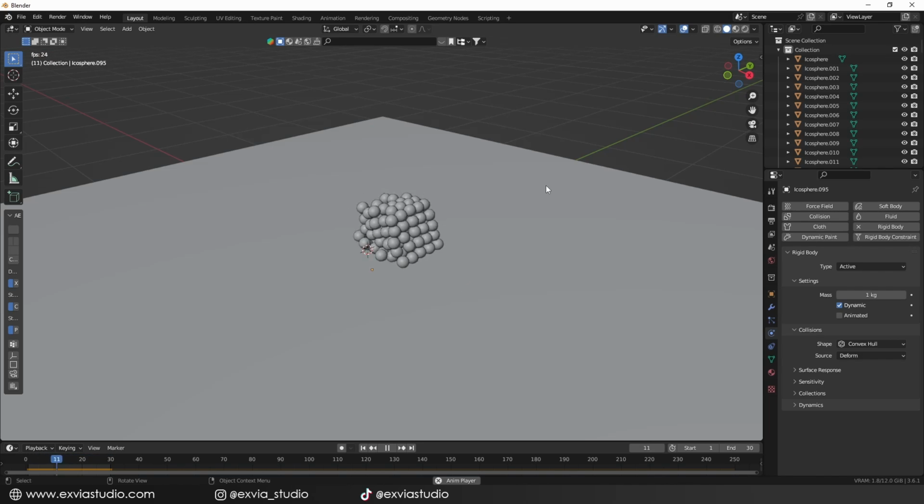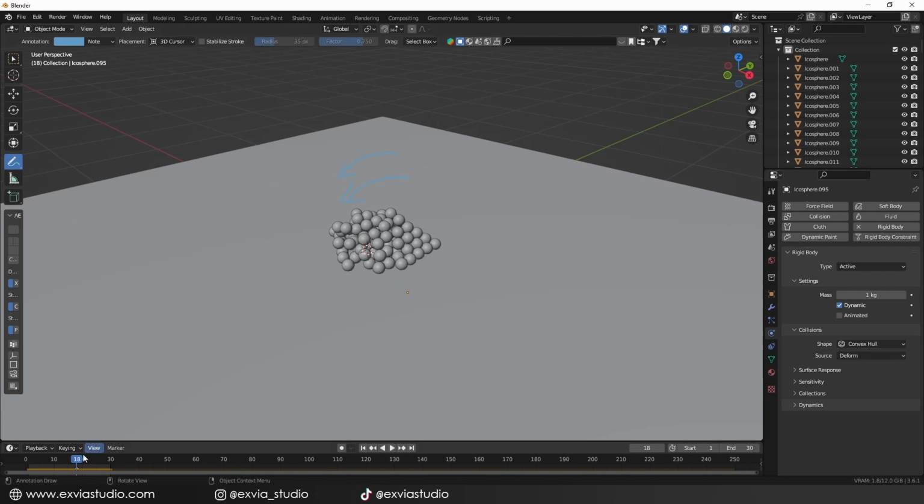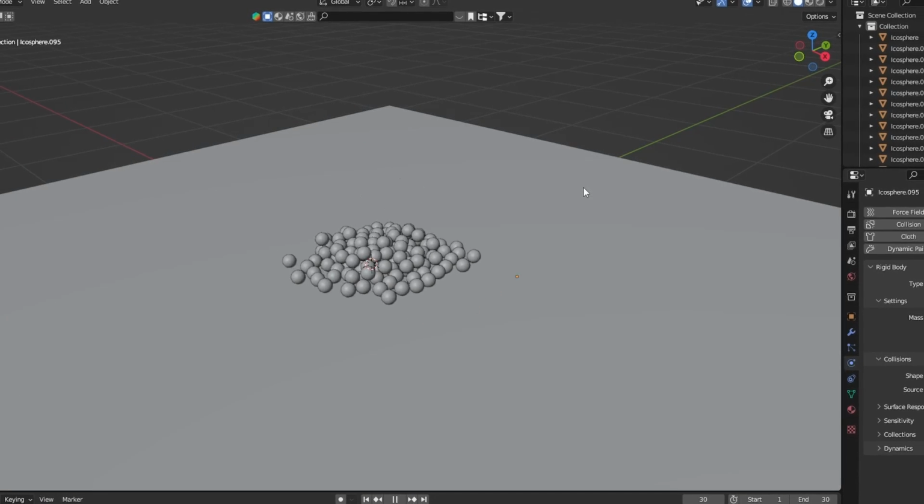For an untrained eye, this simulation would be more than enough. But if we are a little more detailed, we will see that the physics are not quite correct. That's because if we analyze the movement of the balls, they seem to have a tendency to fall to the left side, and you could say, but it doesn't matter, you can hardly notice it. Believe me, it matters a lot. It matters even more if we are simulating a large quantity of objects. In the elevator project, I had a really hard time because every time I ran the simulation, the whole bunch of spheres exploded every single time and made my simulation useless just because of this little detail.